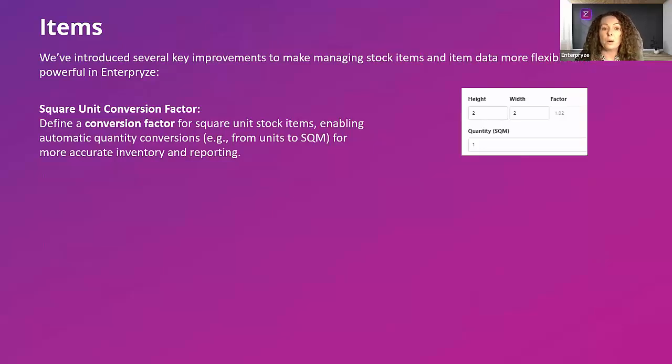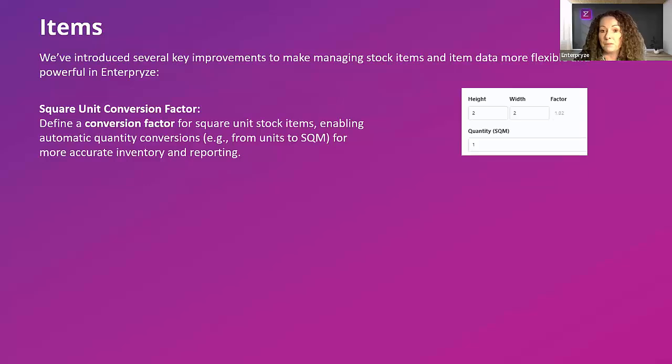So in relation to our square units, this is one of our dimensional item types that we allow for within the stock setup. Where you've defined an item as a square unit item, we now have the additional field for factor. The purpose of the factor is to enable automatic quantity conversions. A good example is if you want to convert from units to square meters, and again, it's for more accurate inventory and reporting, so that when you sell that stock, the conversion to square meters happens on the sales transactions itself.